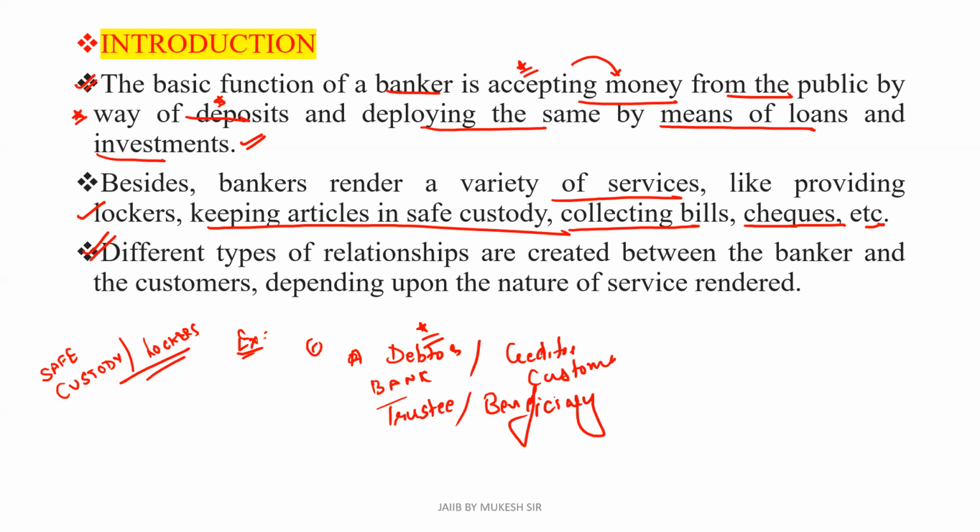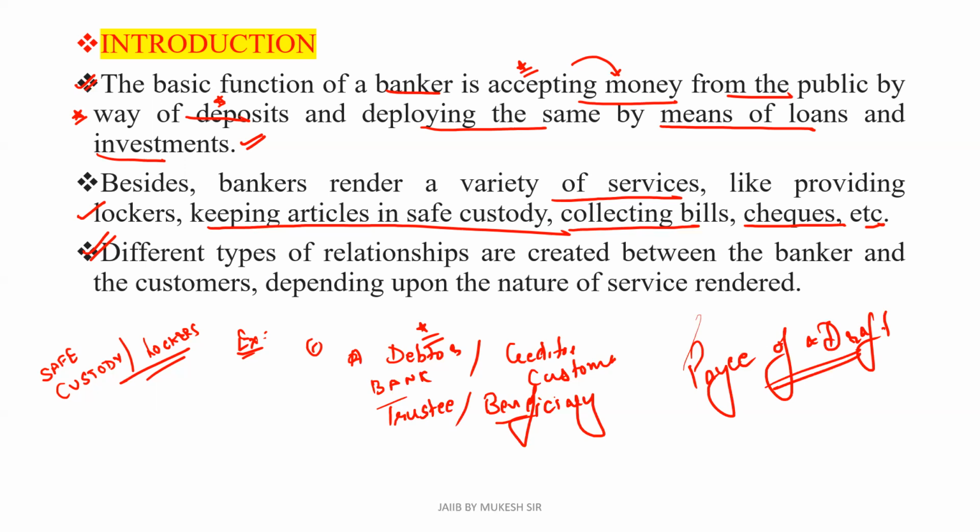Like in the case of articles left by mistake, or money deposited but instructions not given for its disposal, or payee of a draft. In all these cases, the bank acts as a trustee and the customer acts as a beneficiary.